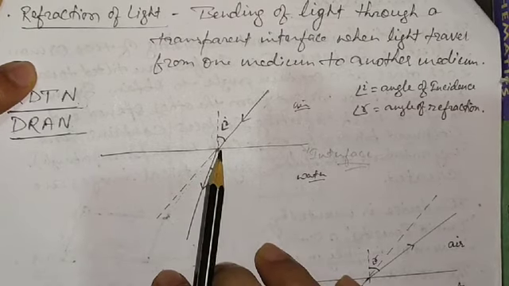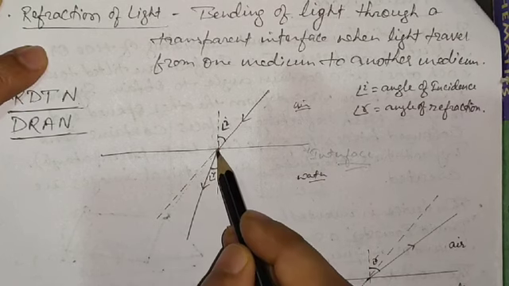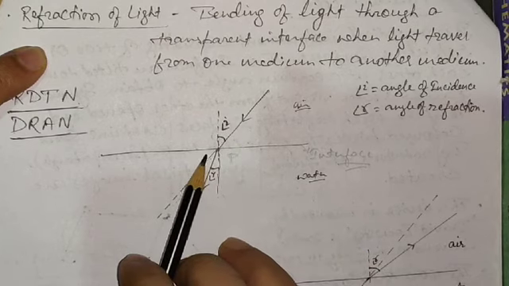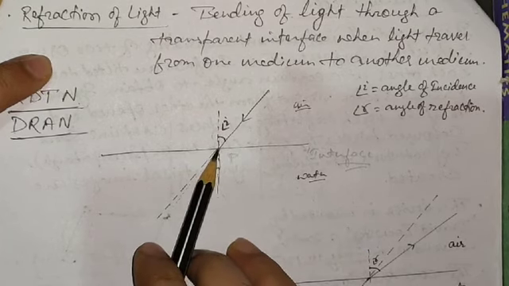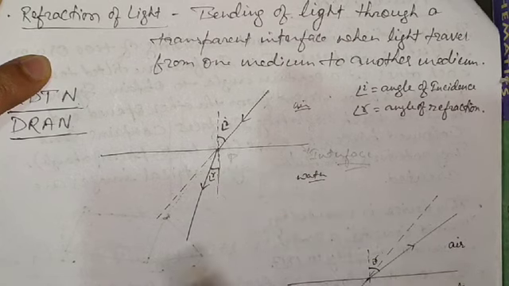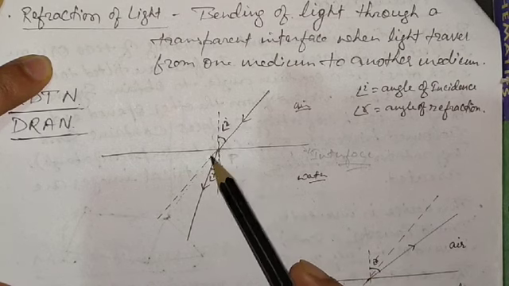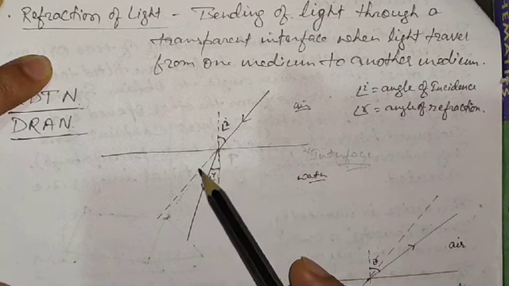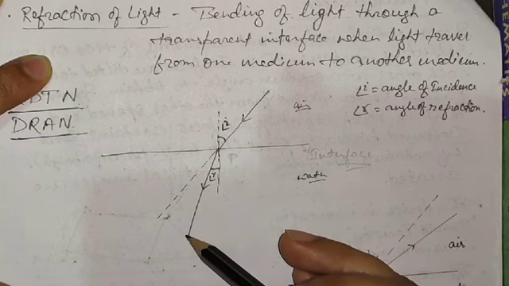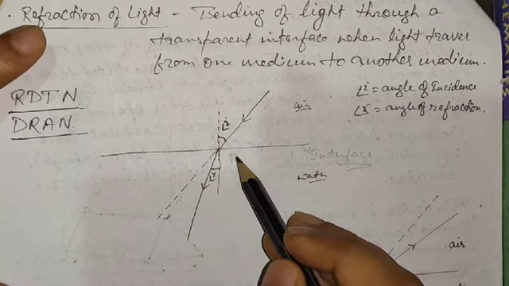From this interface the light is striking first at this point of incidence, so this is called the point of incidence. Let us name it P. At this point of incidence, when the light enters the second medium, what happens? It will deviate from its actual path. You can see that this is the actual path of the ray, but it deviates from it, tilting and bending a bit. Now why is this happening?